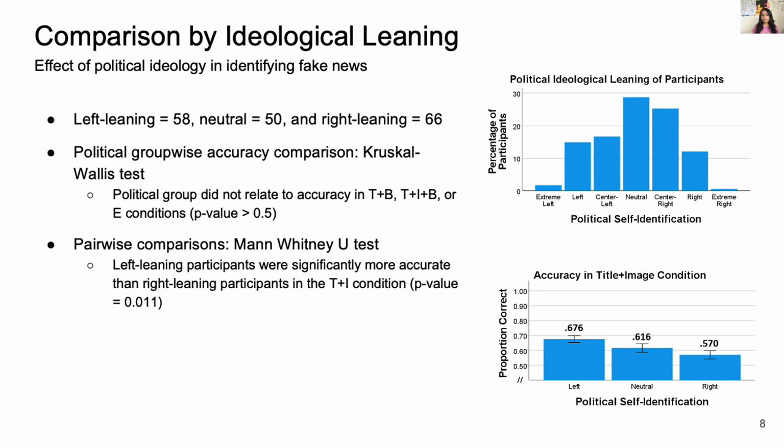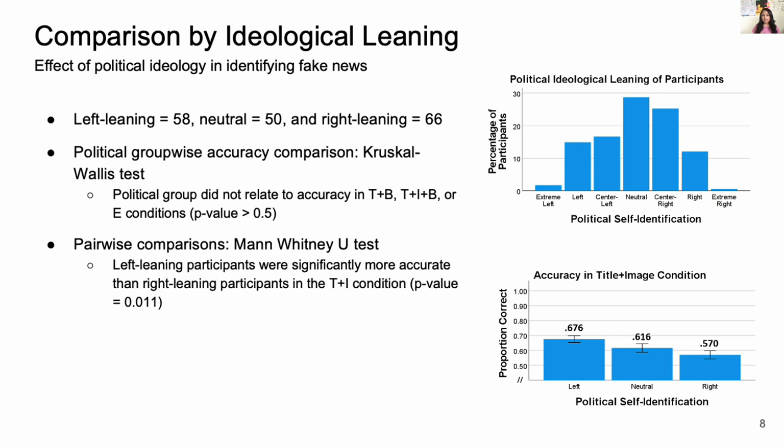Very few participants self-identified as extremely left or extremely right, so we collapse the political leaning into three groups: left-leaning, neutral, and right-leaning. Here, neutral is the same as moderate, used by some other established scales. Then we compare the accuracy of those groups for each condition using the Kruskal-Wallis test, and then a pairwise comparison test for the only significant condition, that is title and image.